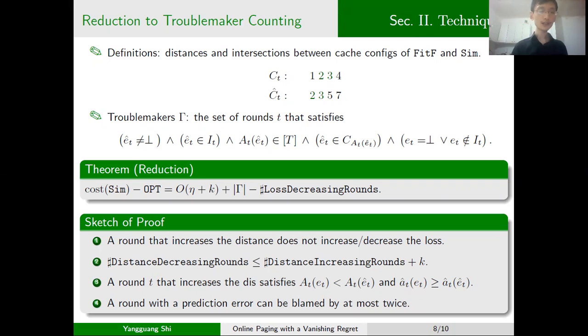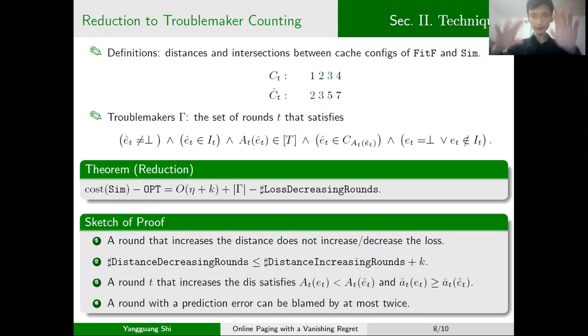And fourth, a round that is counted by the cumulative prediction error can be blamed at most twice, because each time it is blamed, the page that is requested at that round will be evicted from either the cache of the fit F or the cache of sim.